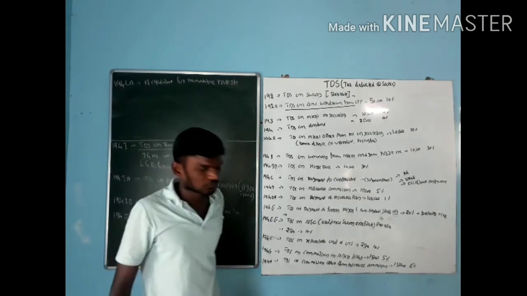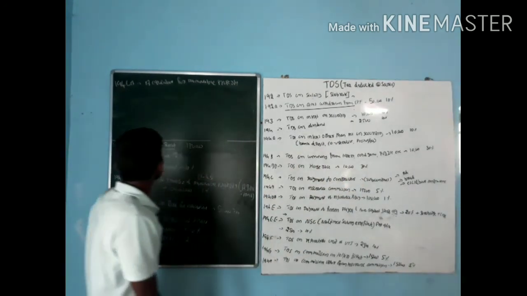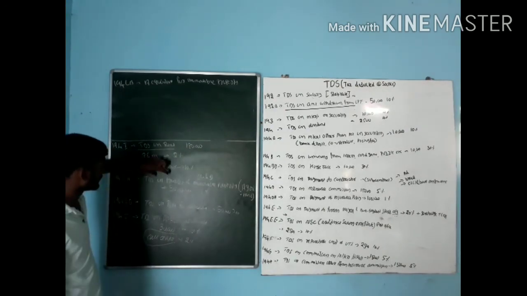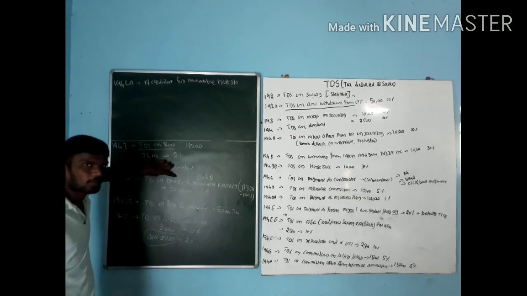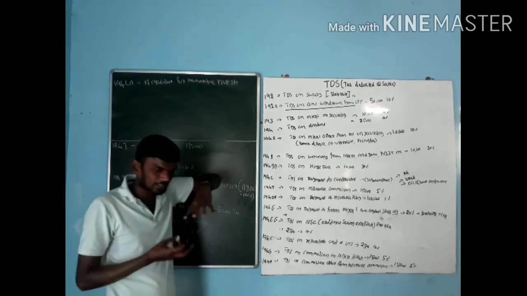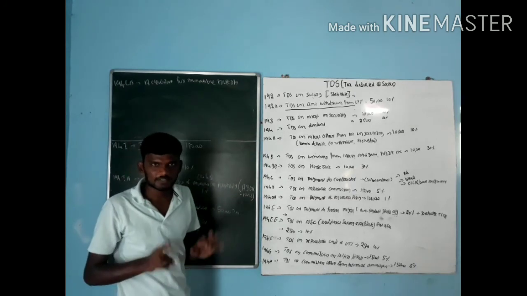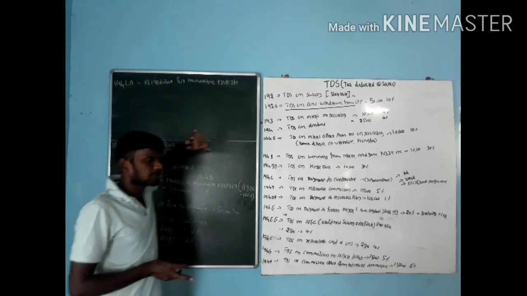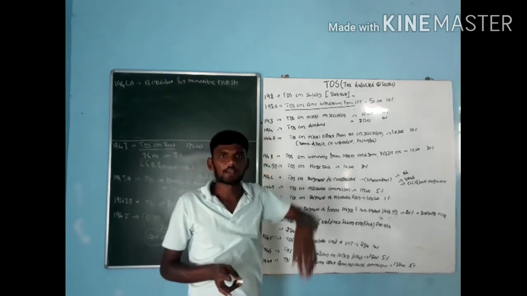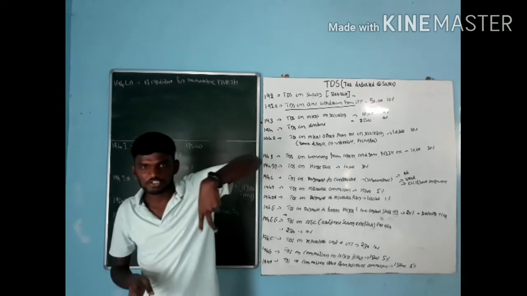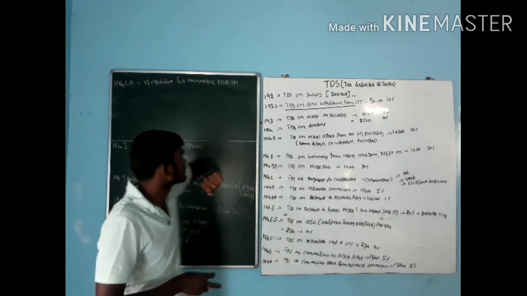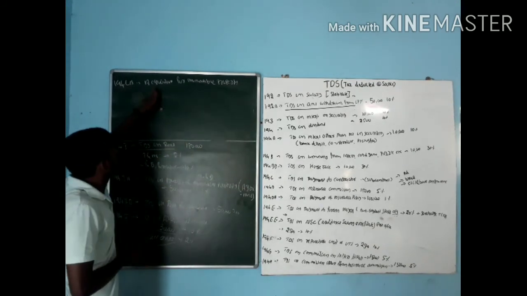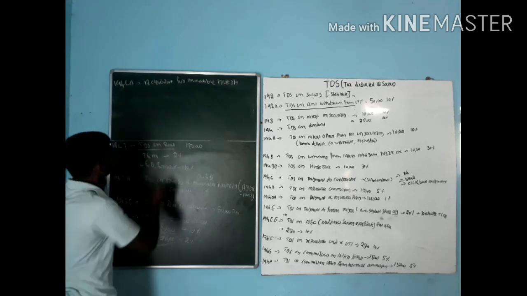When we come to 194IA, that is TDS on transfer of immovable property, for my own interest I am going to sell my building to another party. It's like a sale. But with 194LA, sometimes the government is going to acquire the land. For example, for the construction of a road, they occupy some properties for compulsory acquisition. Then it comes under 194LA.